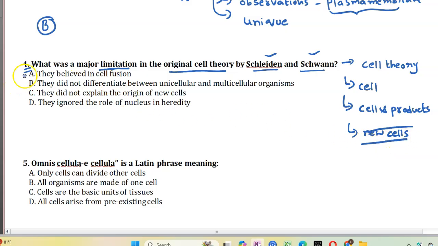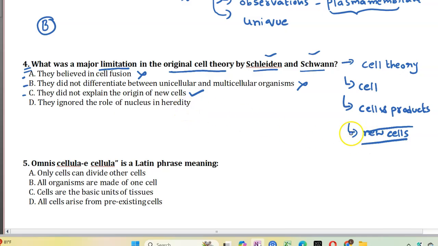Among the options, option A, they believed in cell fusion. This is incorrect. Option B, they did not differentiate between unicellular and multicellular organisms. This is also incorrect. Option C, they did not explain the origin of new cells.